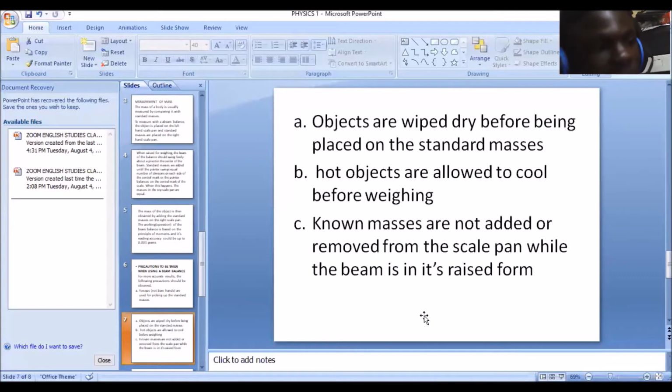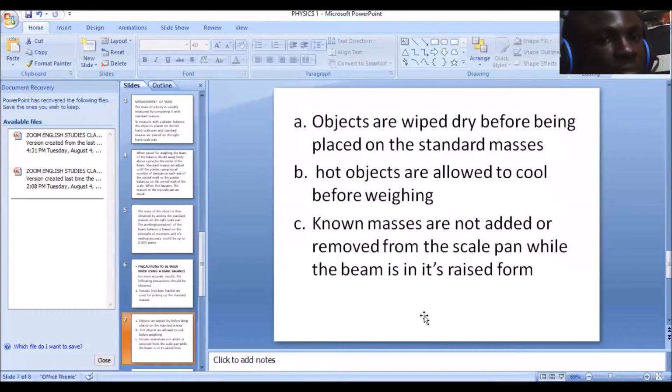If a cup is wet and you are measuring the cup, you agree with me that water has its own mass. So the mass of the water will be part of the final result you get. So before you weigh anything, any device, any content, you should make sure that the moisture is dried before you place it on the standard masses.